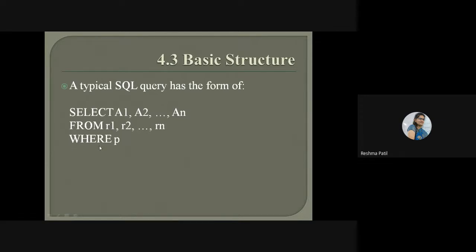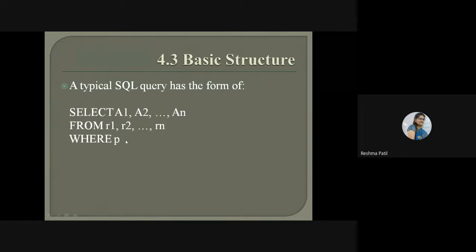And where R is relation. For relation, R is written here. Relation 1, relation 2, relation n. This is for attribute. And this is a predicate. Where predicate means here you will write condition. Roll number is equal to 4801. So this is the condition. That condition you will write after this where clause.